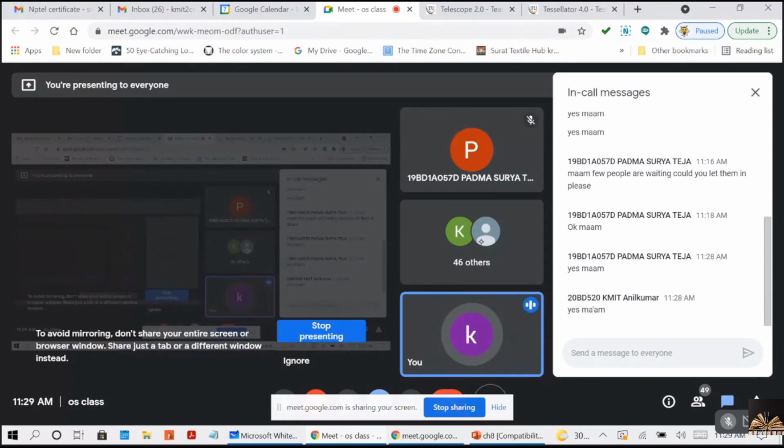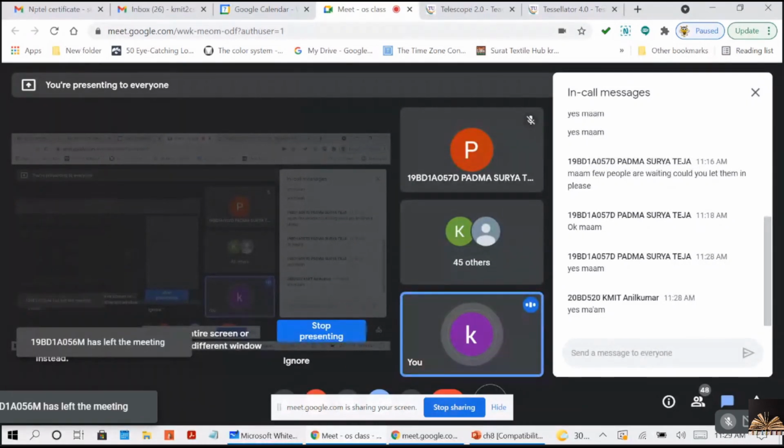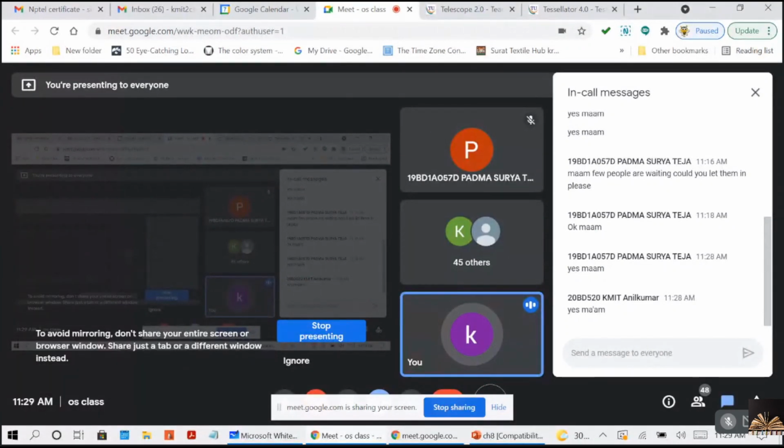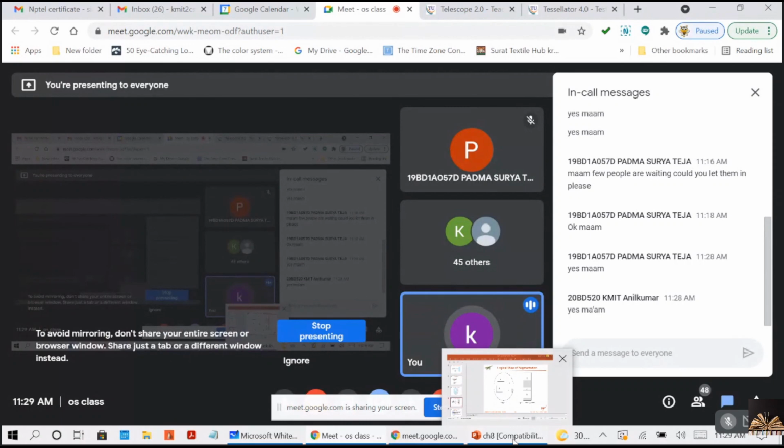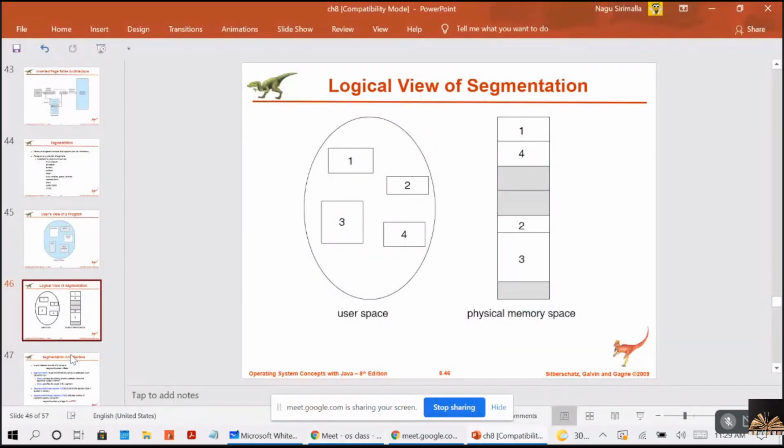When it comes to the actual physical address, it is a one-dimensional address. It will give you a direct address to access that particular memory location. Now here is the memory management unit, the MMU. Let me see whether I can find the diagram here.